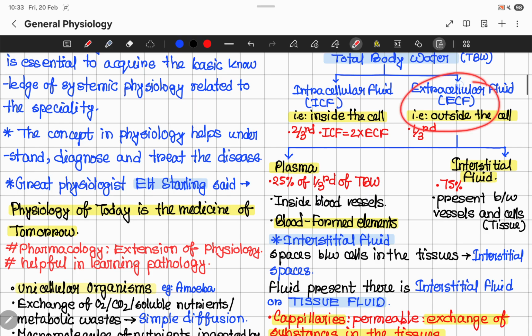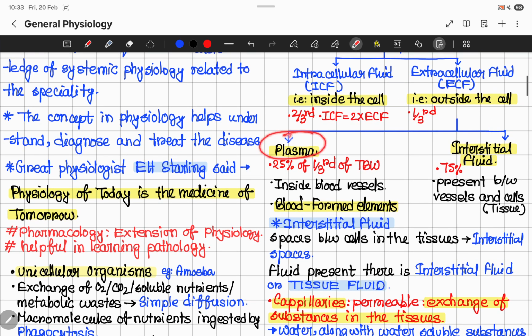Now, the ECF is also composed of two types of fluids, that is plasma, and another one is interstitial fluid. So, what is plasma? We know that it is blood without the formed elements. If you remove the formed elements from the blood, then it is called plasma.